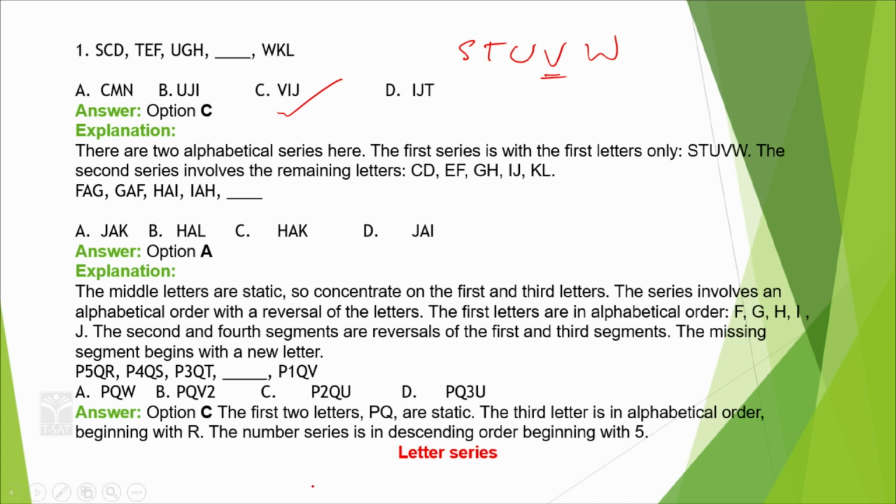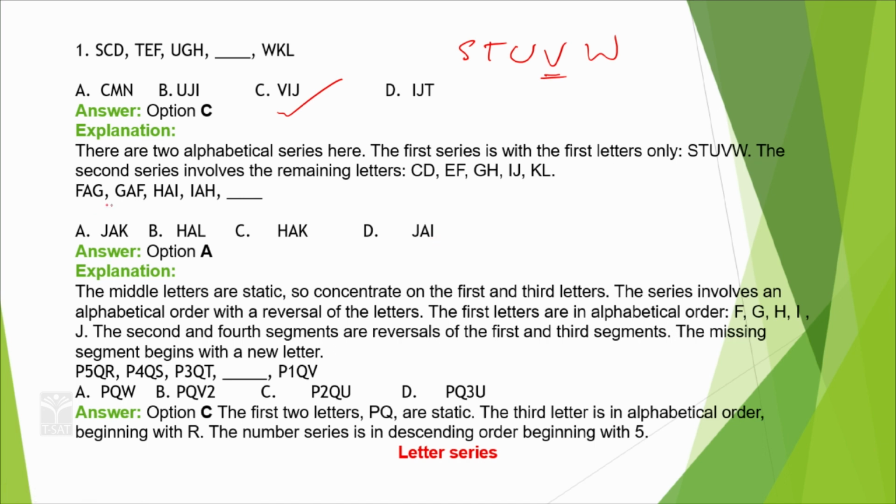Okay. When you come into the next one, FAGGAF. So, when you observe it, GAF, AG reverse order GAF, HAI reverse order is IAH. So, FGHI. What the next letter comes? J. So, JAK here, JI.